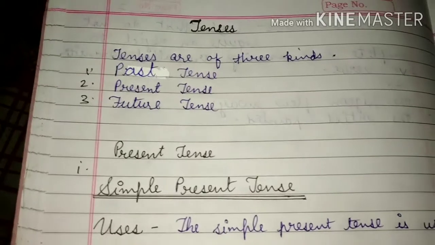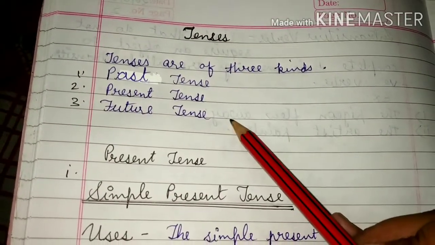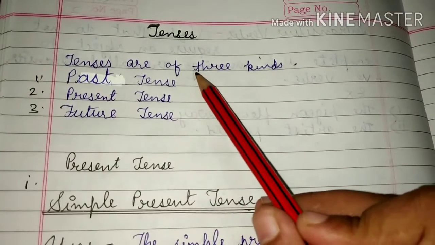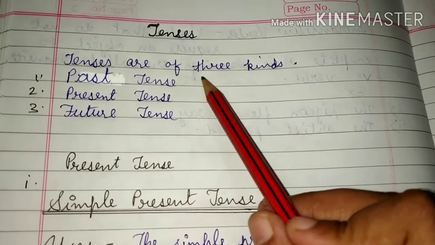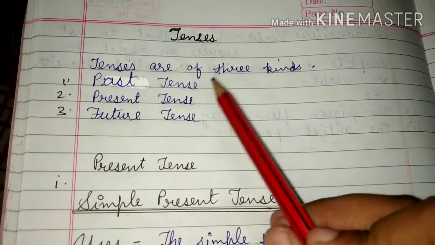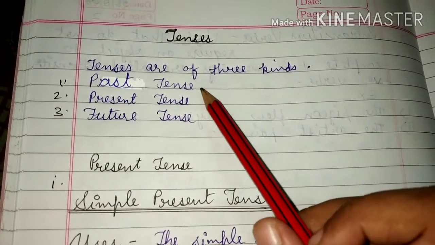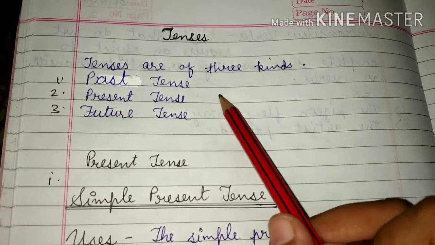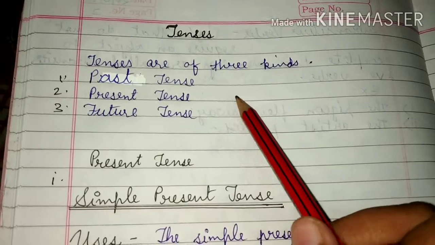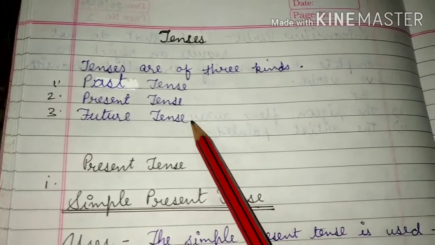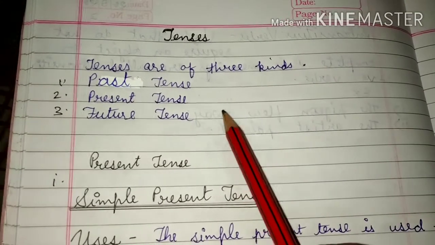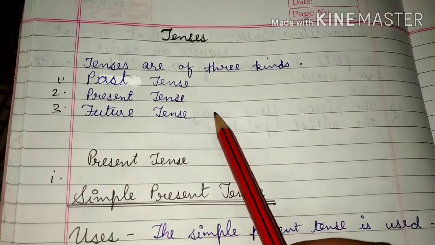Then there are three kinds of tenses, students. Past tense shows the action that took place in the past. Present tense means the action is done at the present time. And future tense indicates that the action will be done in the future time.